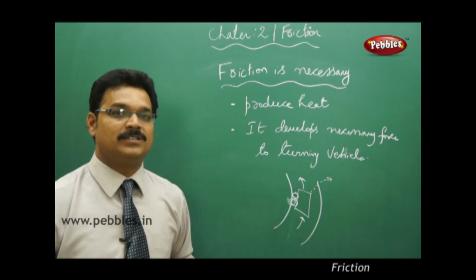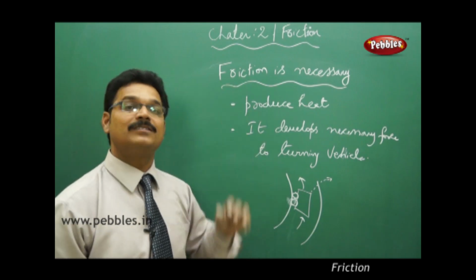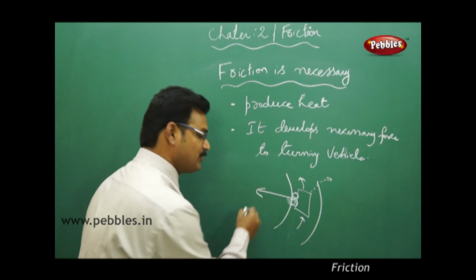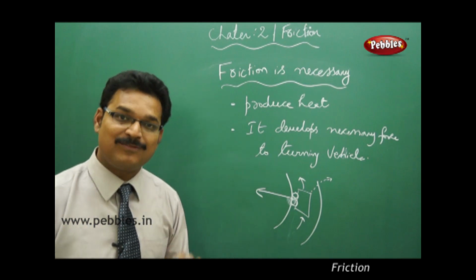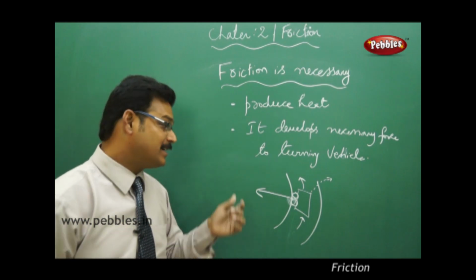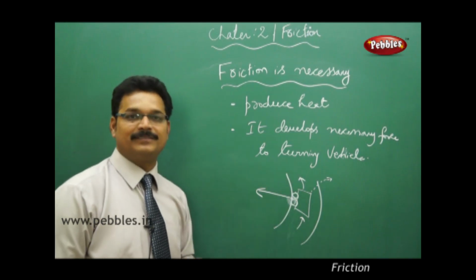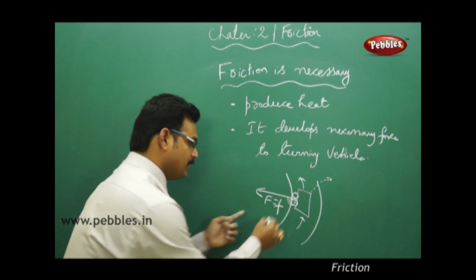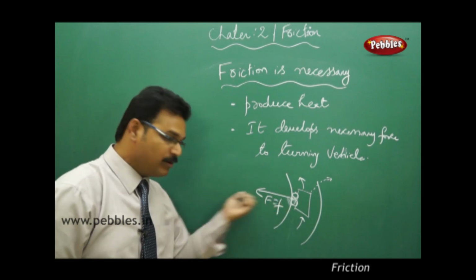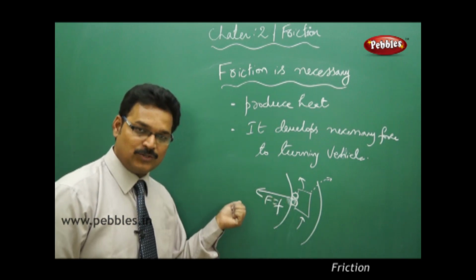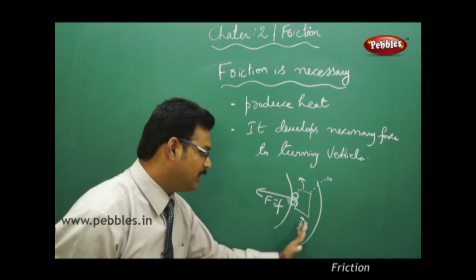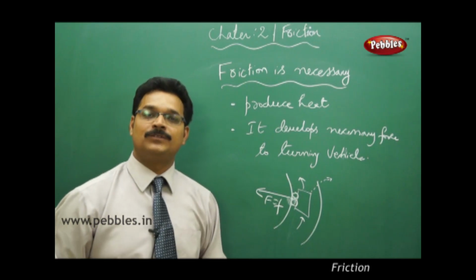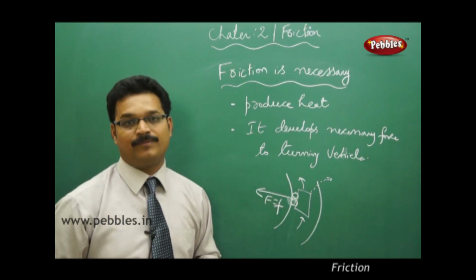Then which force is actually protecting you from moving away from the track and avoiding accidents? That force is none other than friction. Friction provides the necessary centripetal force. Centripetal force means the force acting towards the center of the circular turn. So that force pulls the car, so that the car, when taking a circular turn, should not move away from the track. In that way it helps you also.